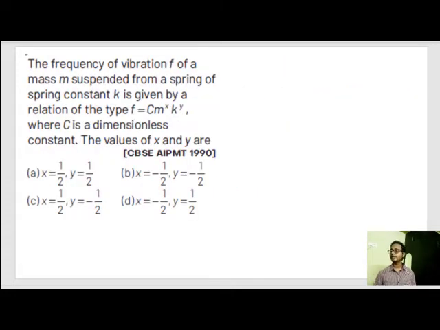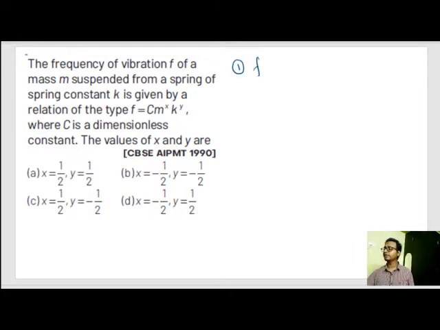The frequency of vibration f of a mass m suspended from a spring constant k is given by the relation f is equal to c m to the power x k to the power y, where c is a dimensionless constant. Find the value of x and y.